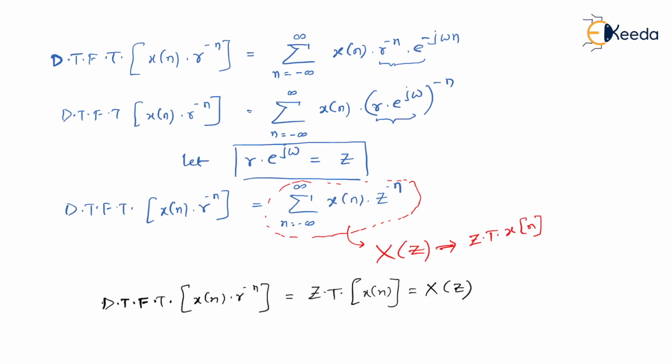Let me remind you what we used to do in continuous time Fourier transform. Continuous time Fourier transform of x of t multiplied by e to the power minus sigma t was nothing but Laplace transform of x of t, which is nothing but x of s. So I'm sure now you got the connectivity between continuous time Fourier transform and discrete time Fourier transform,